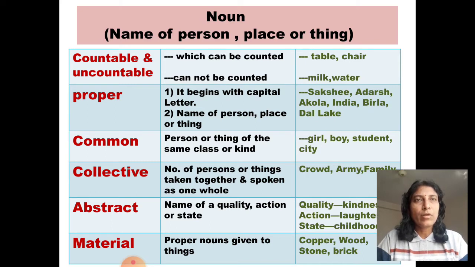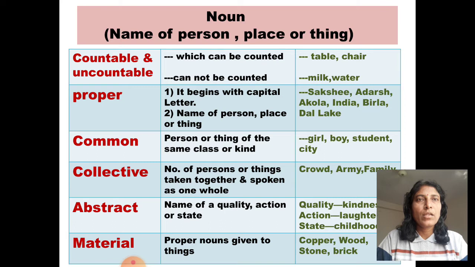Noun is the name of person, place or thing. There are different types of noun. Countable noun, which can be counted. For example, table, chair. Uncountable noun cannot be counted. Milk, sugar, these are the example.